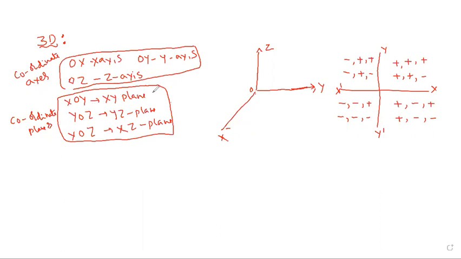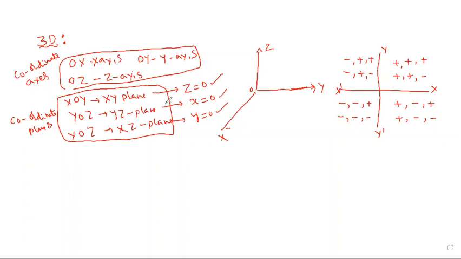This is called the XY plane. What is the equation of the XY plane? Here we have the X letter and Y letter, but no Z. That's why Z is equal to 0. Here we have y and z but no x, that's why x is equal to 0. Here we have x and z but no y, therefore y is equal to 0. So the XY plane is without z, the YZ plane is without x, so x is 0, and the XZ plane is without y, therefore y is equal to 0.